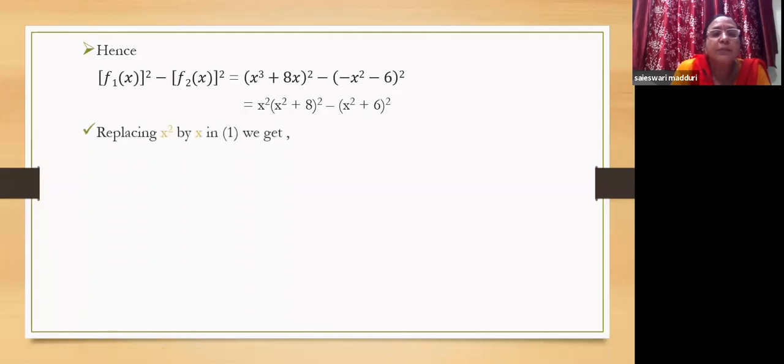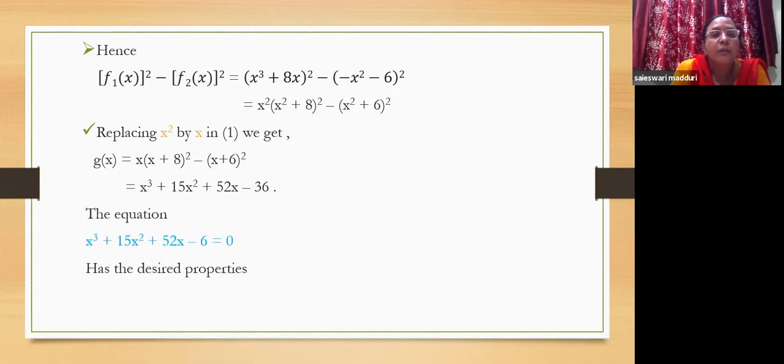Now replacing x square by x in 1, we get g of x is equal to x into x plus 8 whole square minus x plus 6 whole square. Now on expanding this, we get x cube plus 15x square plus 52x minus 36, which is the equation that has the desired properties. That is, it will have the roots which are squares of the given roots.